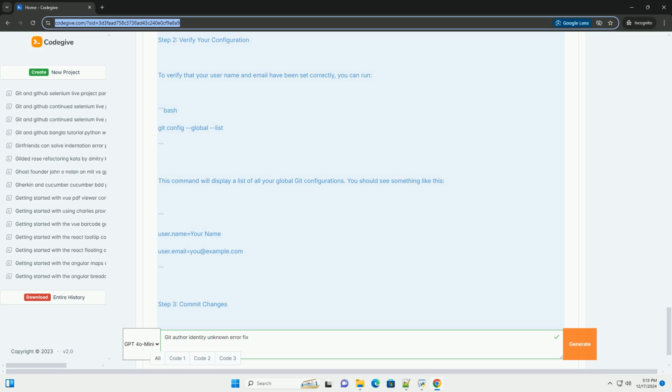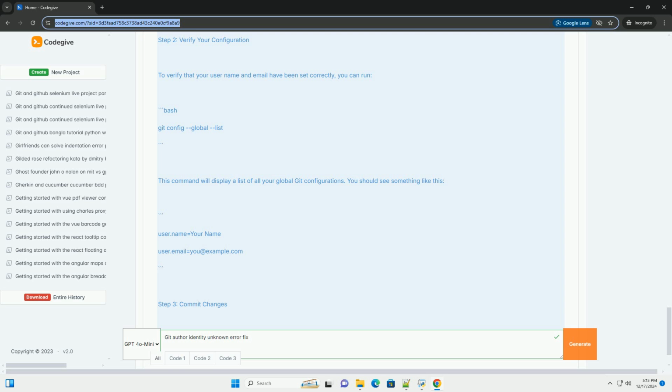Conclusion: setting your Git username and email is essential for tracking changes in a repository. Once you've configured these settings, you should no longer encounter the Git author identity unknown error. Make sure to use the --global flag if you want to apply the settings to all repositories on your machine, or omit it for repository-specific settings.